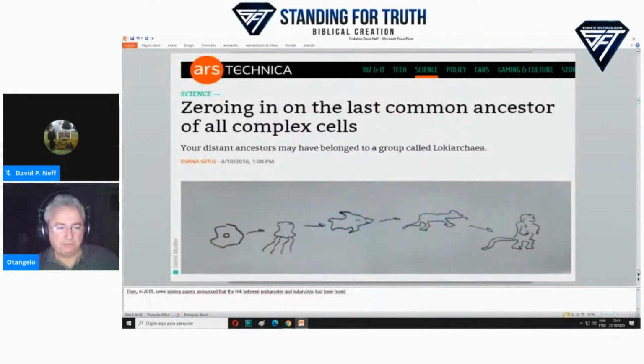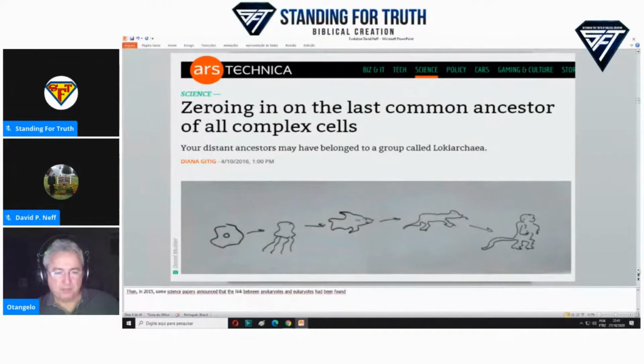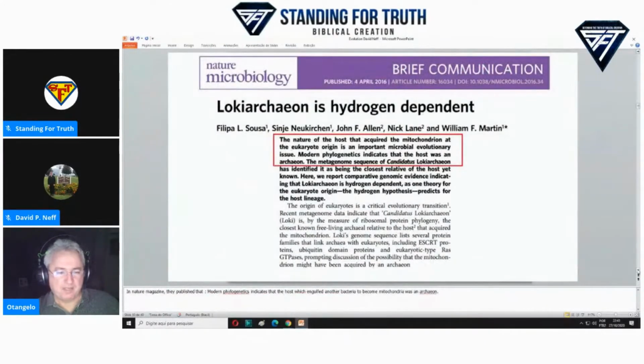Then in 2015, some science papers announced that the link between prokaryotes and eukaryotes had been found. And then in Nature magazine, they published that modern phylogenetics indicates that the host, which engulfed another bacteria to become mitochondria, was an archaeon.